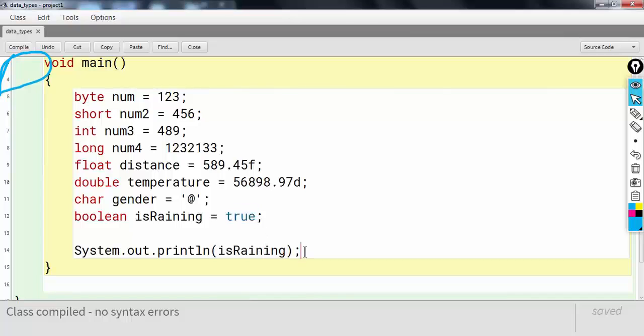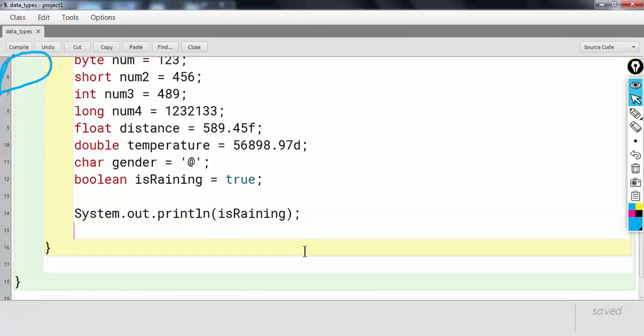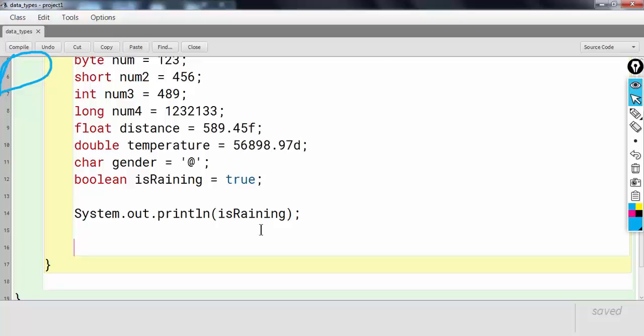But after this line, if I want to change the value of is raining to false, you can definitely change the value, because is raining is a container, so the content of the container can change at any time. Now if I print the value of is raining again, what will be the output?